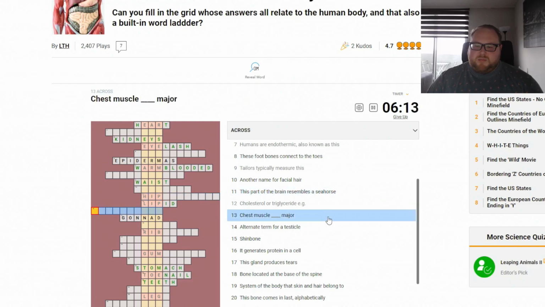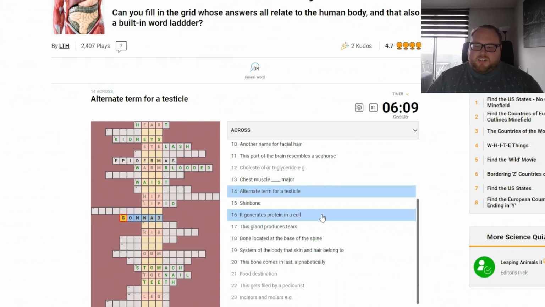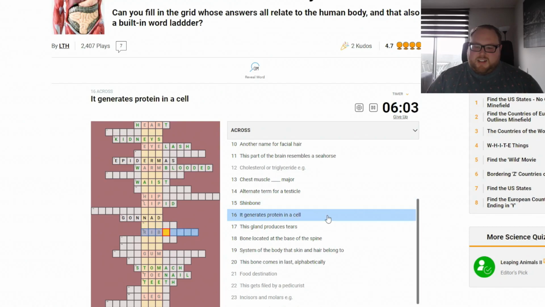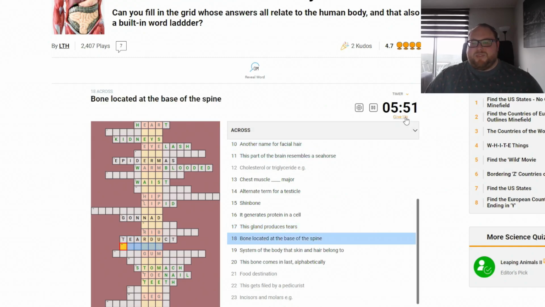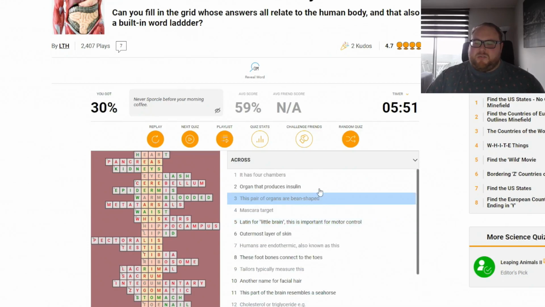Hip. No. Chest muscle major. Alternate term for testicle. Shin bone. Connected to the knee bone. Generates protein in a cell. Rib. No. Tears. Tear duct. Nope. I'm gonna give up. Painful. Ah! Oh, I'm so annoyed.